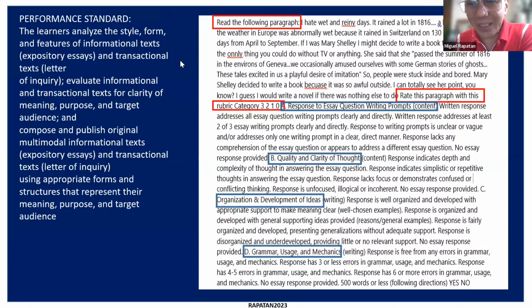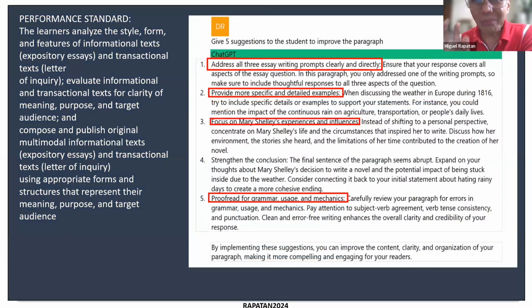And then ChatGPT now is going to give specific comments about each part. And then, like what I showed you earlier, it also gives a summary. Okay, now the more important part is to ask ChatGPT what are suggestions to the student. Because it's not enough to say your work did this, your work did not do this.